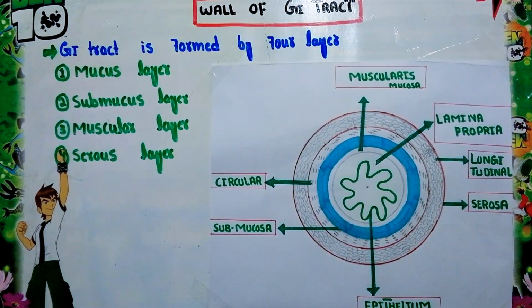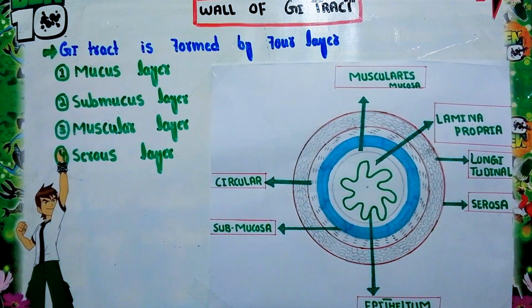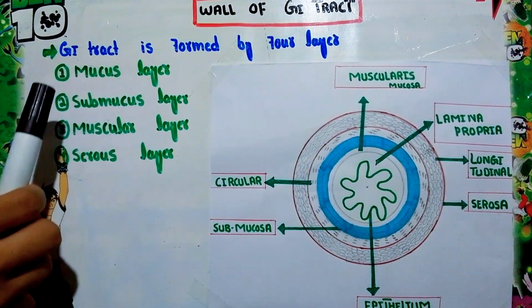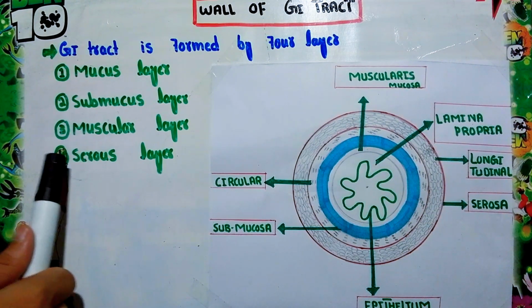Now let us discuss the anatomy of the GI tract, or the wall of the GI tract. The wall of the gastrointestinal tract is formed by four layers. The innermost layer is called the mucous layer, the second layer above it is called the submucous layer, the third is the muscular layer, while the outermost layer of the GI tract is called the serous layer.